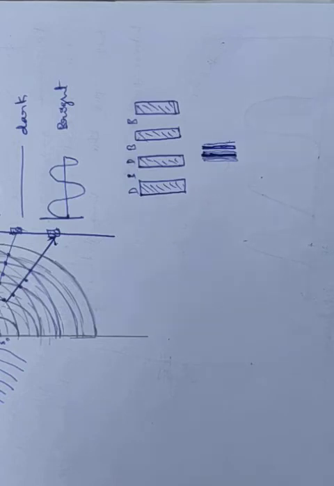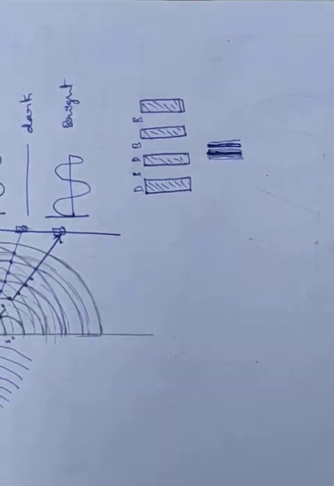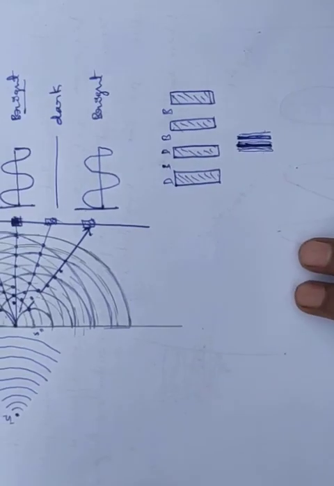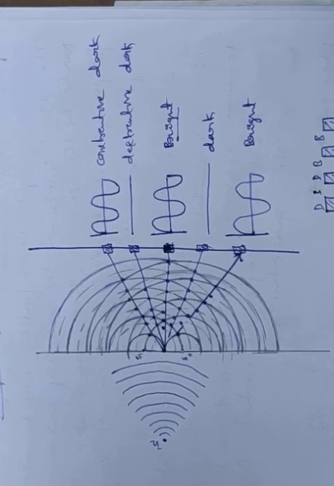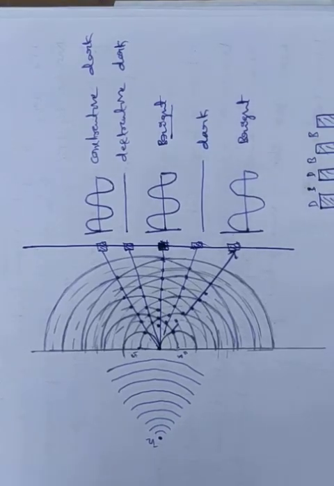Okay, so in this case what we observed is that Huygens showed theoretically how these interference fringes are formed, but did not show it experimentally. If it is not shown experimentally, we will not agree with it.